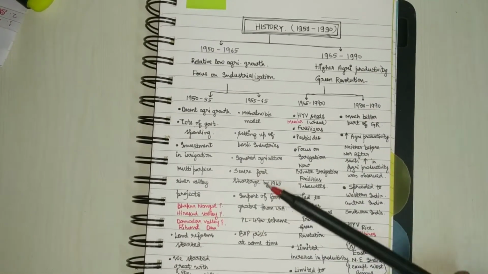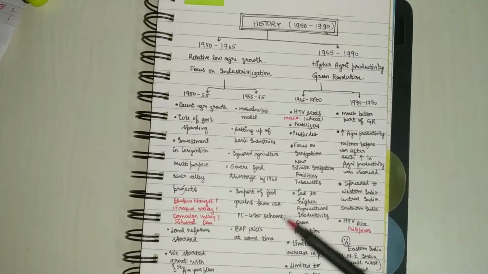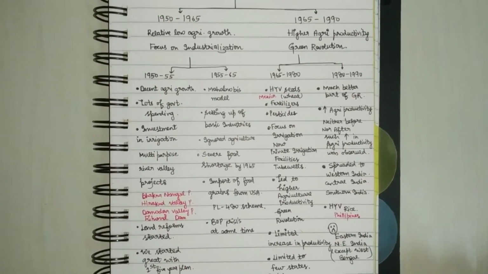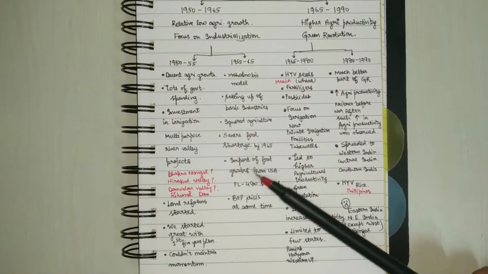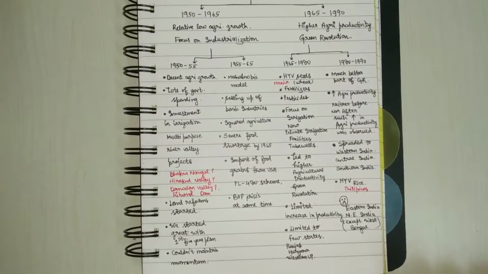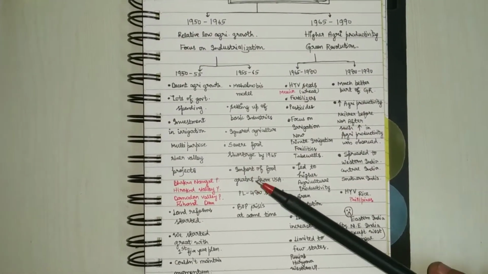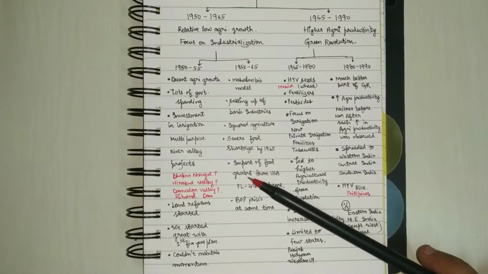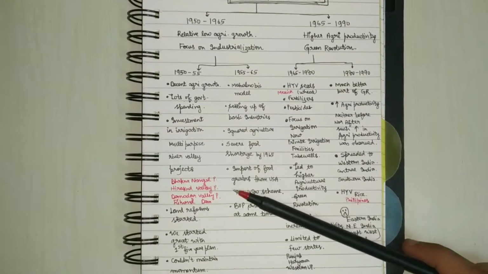So much so that we had to import food grains from the USA under the PL 480 scheme. PL is public law, right? There are stories that the USA provided us with food grains of very degraded quality, right? So the lesson was learned by 1965.